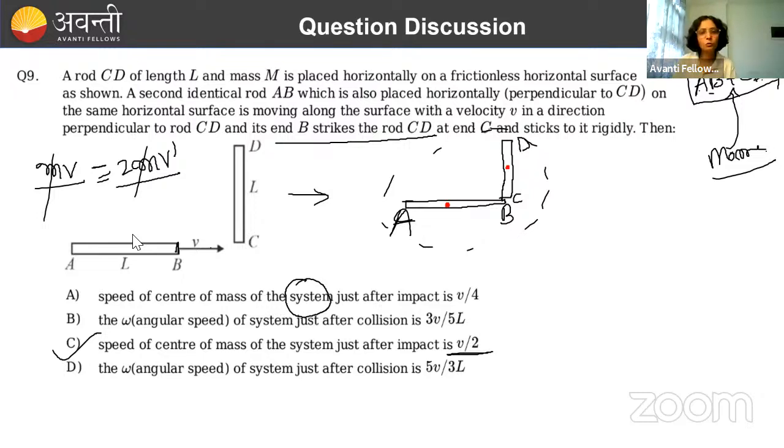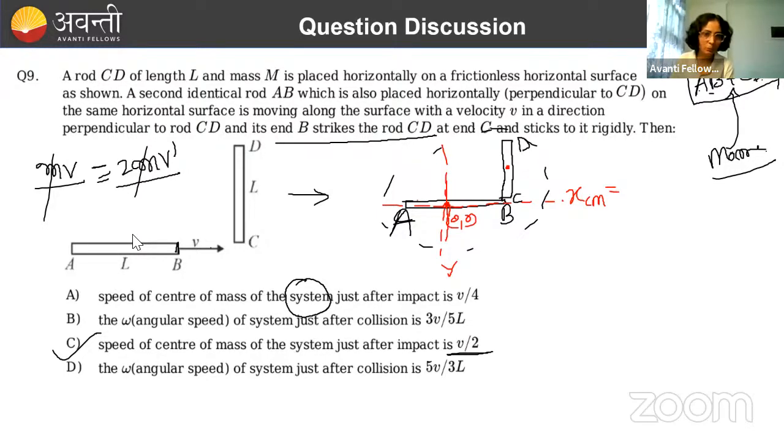For that, let's choose any origin वाला point. तो चलो मैंने origin यहाँ मान लिया suppose. So where will be the center of mass? सबसे पहले x cm निकाल लो. So what will be the value of x cm? So if this is origin, I am considering this as the x axis, this as the y axis. Done. So center of mass of AB rod coordinate is where? 0, 0. Done.